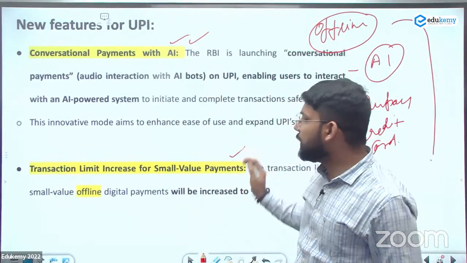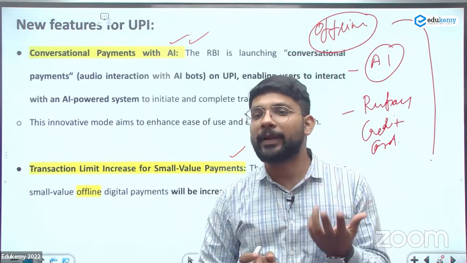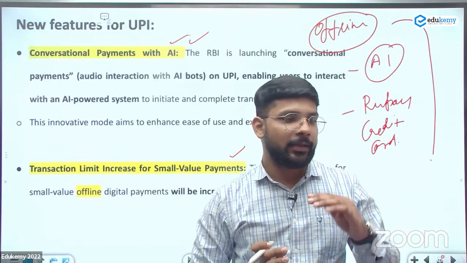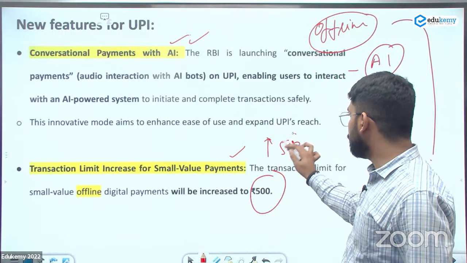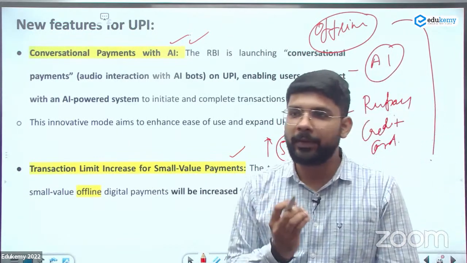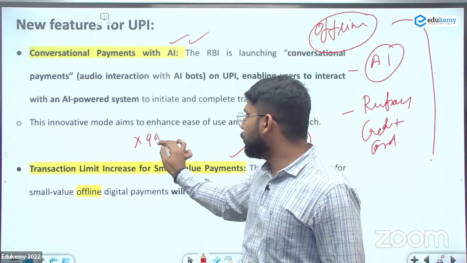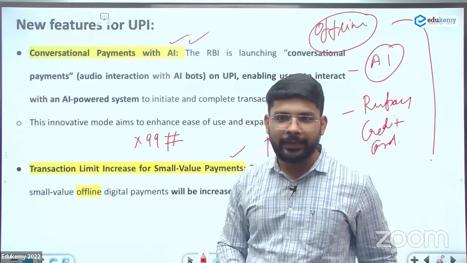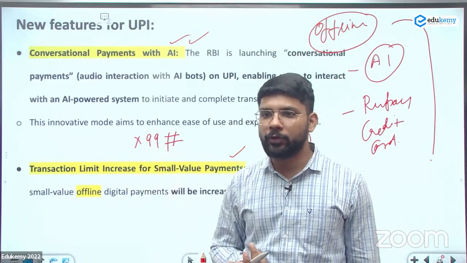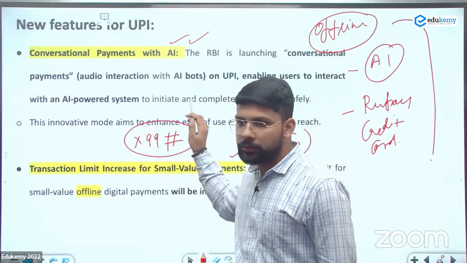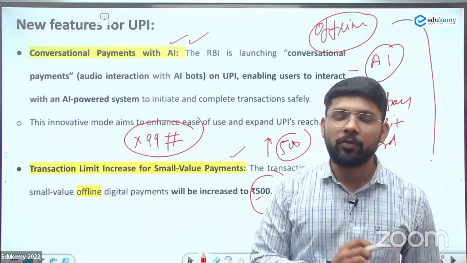Second, transaction limits are increased for small value payments. The small value payments that we do offline without internet, that amount is increased to 500 rupees. Has anyone done offline payment with UPI? Yes, it can be done with BHIM. You can even do it through a dialer also. You can start dialing *99# and it will show the option to make payment to a merchant, through the offline methods, and now they are increasing the limit up to 500 rupees.